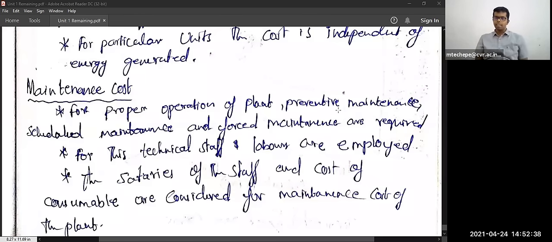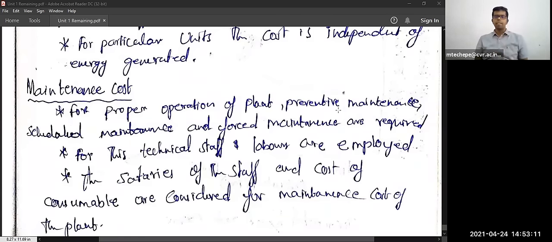Next is forced maintenance. Due to some fault happening, due to fire accidents, or a sudden fire accident in the thermal power plant, suddenly they will go for a forced shutdown. With a forced shutdown, the whole 1500 megawatt will not be obtained from that particular power plant. So they will go for forced maintenance, whether it is working or not.